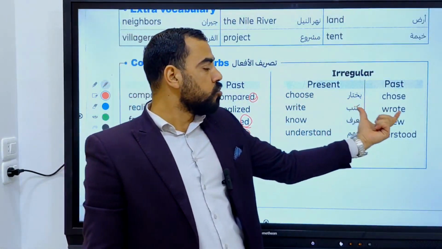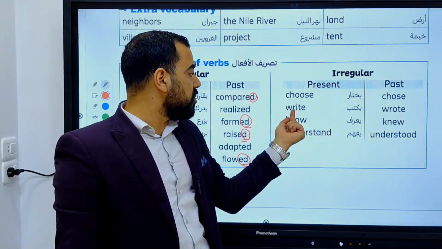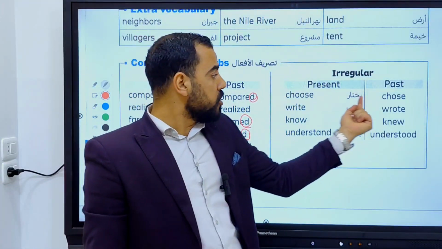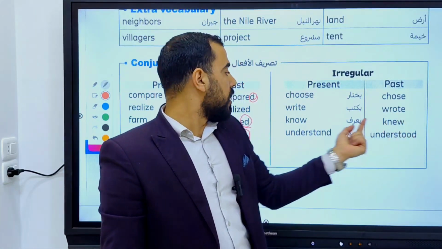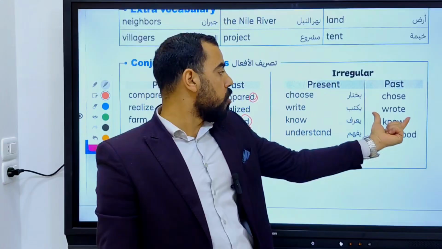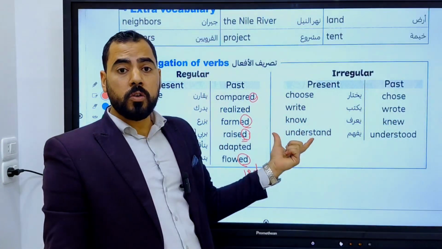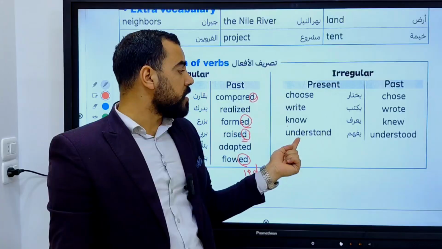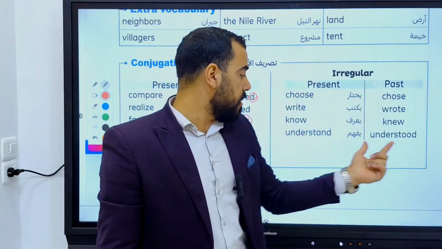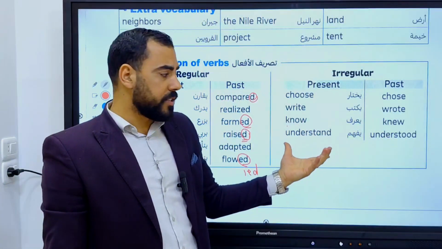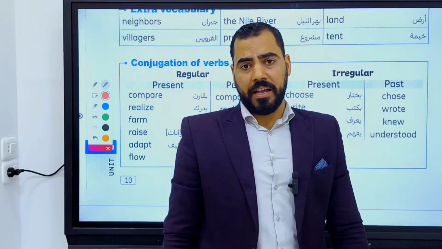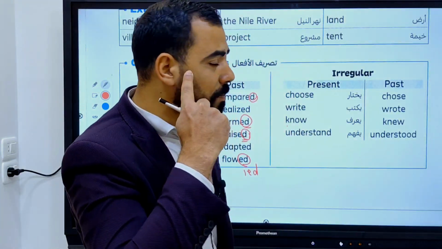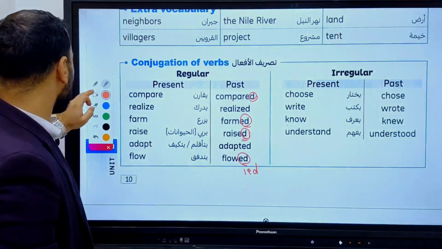Right, root. We have changed I in present to be O in the past. Right, root. Know, knew. The K is silent, of course. Knew. Understand in present, understood in the past. Keep listening and repeating with me.